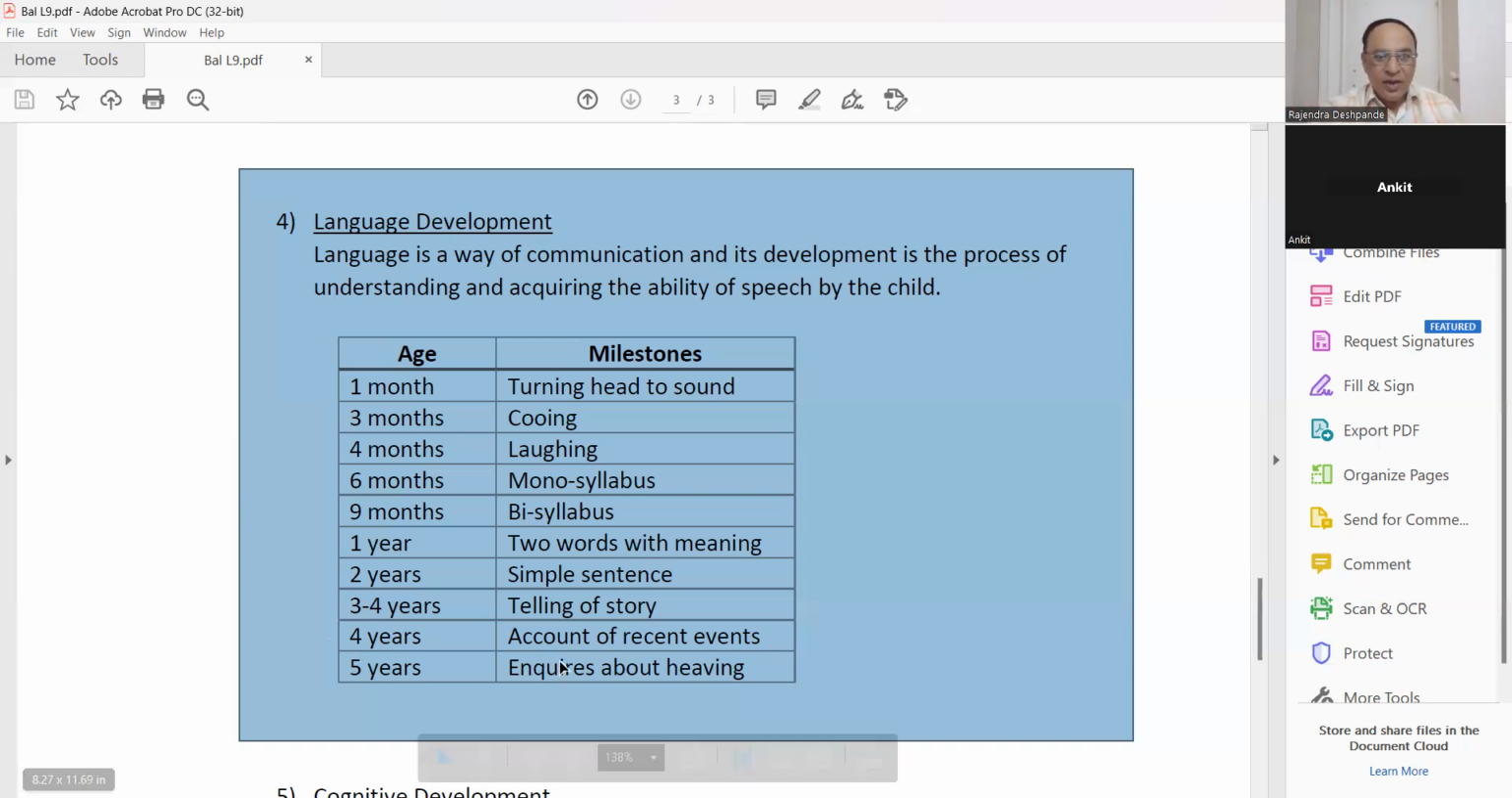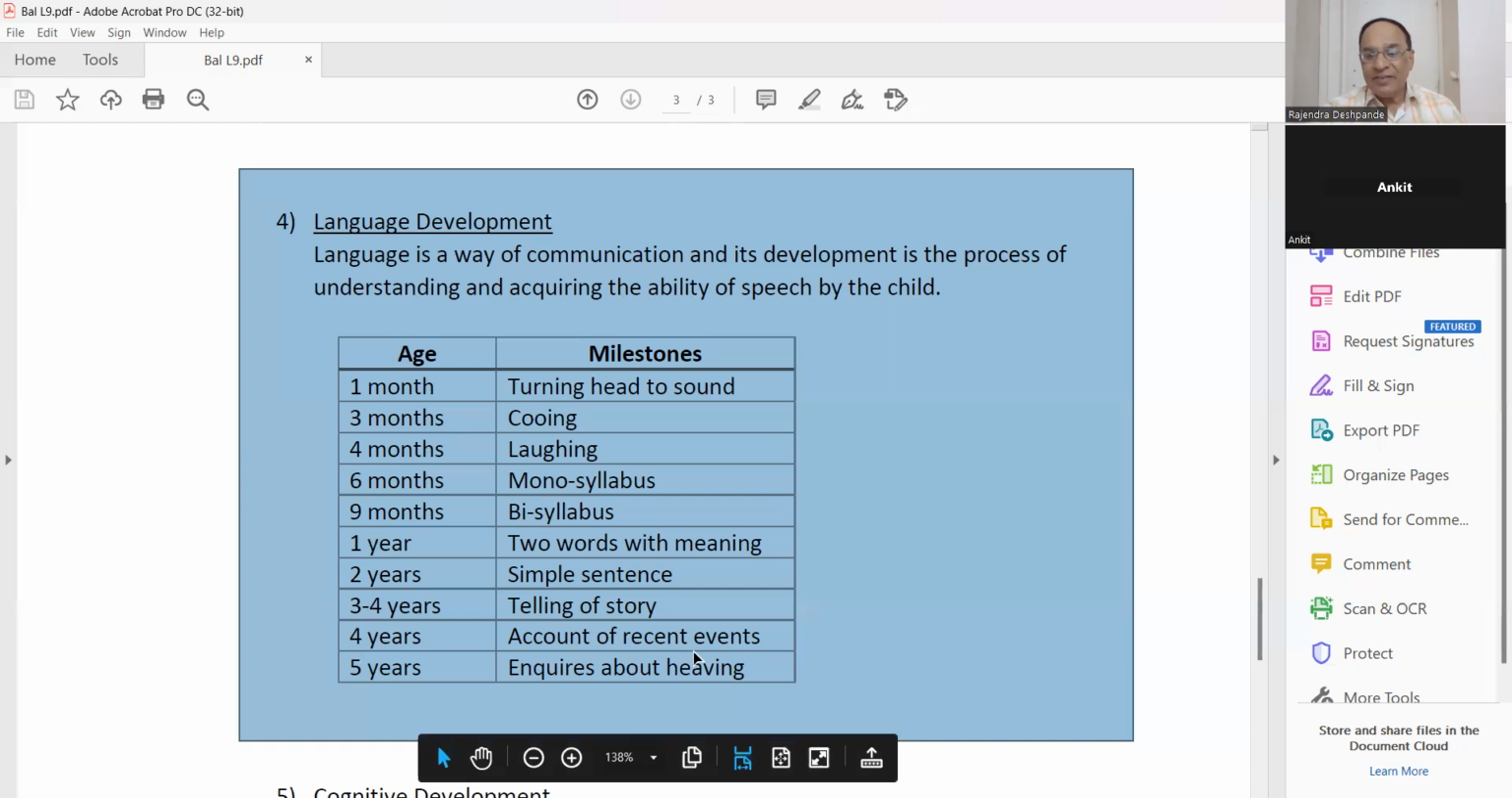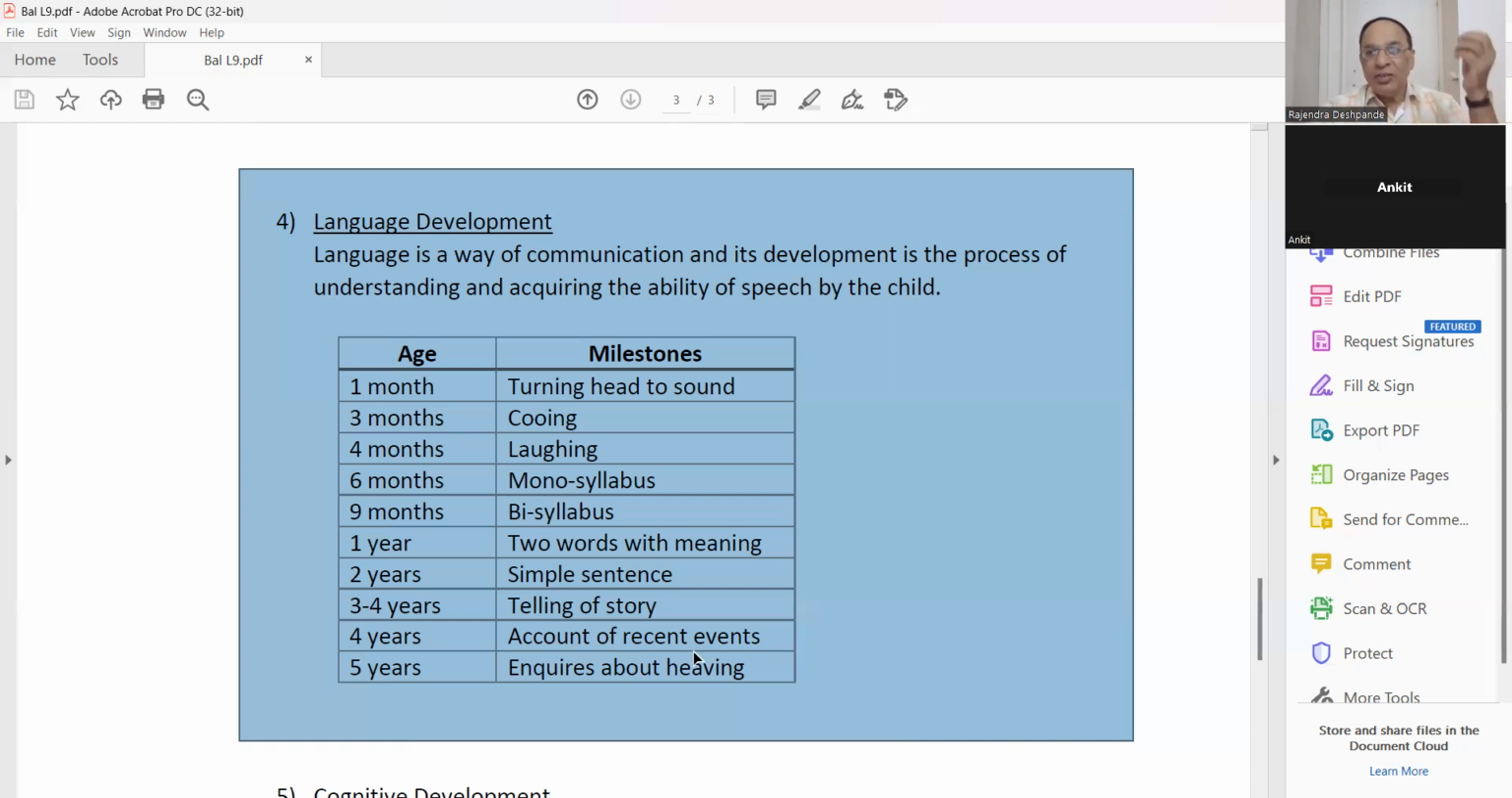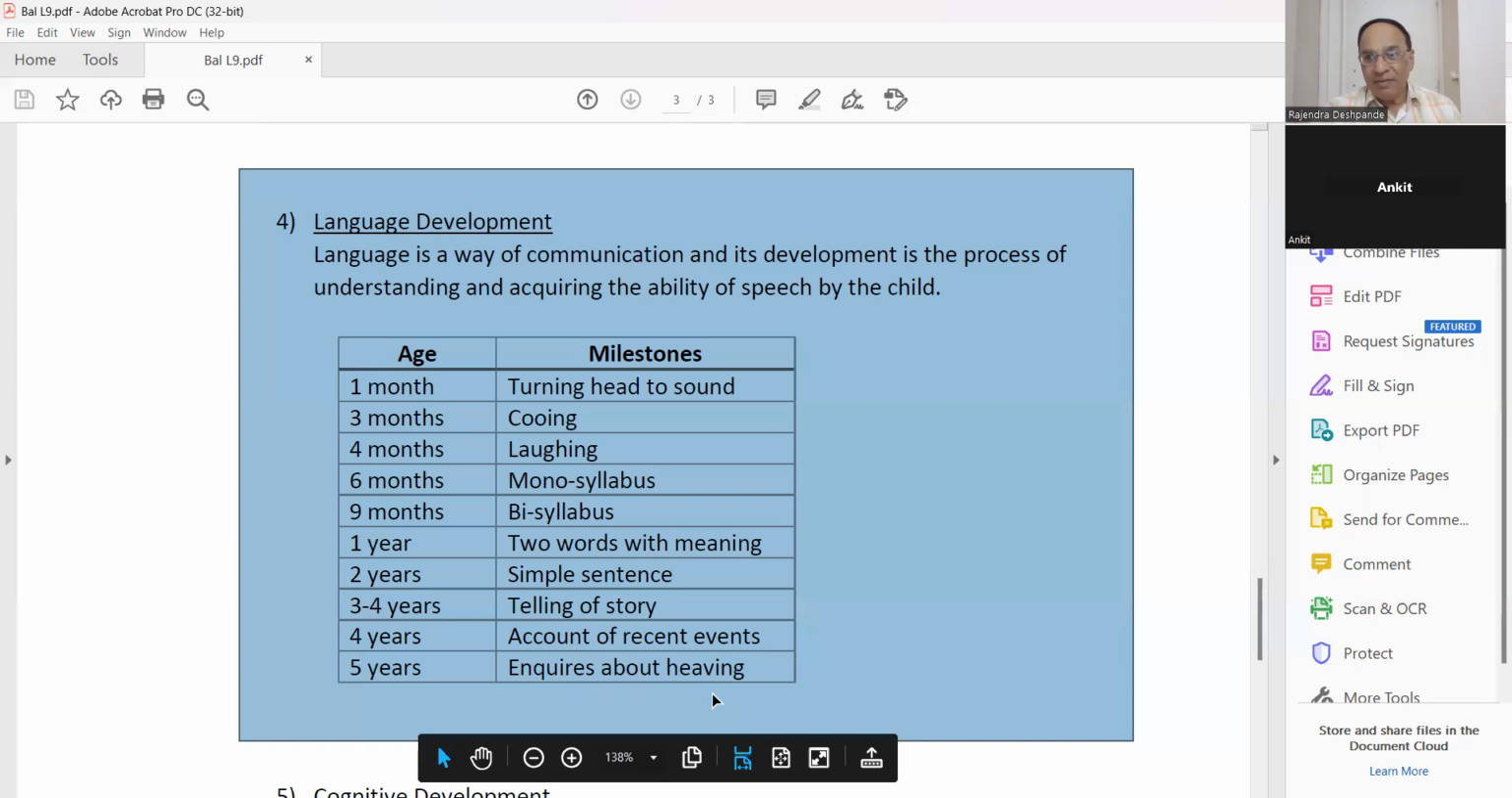4 years, account for the recent events. He can tell you what has happened in the grandfather's house, grandmother's house. He will tell you little things. 5 years, inquires about hearing. So these are the developments in the language development.